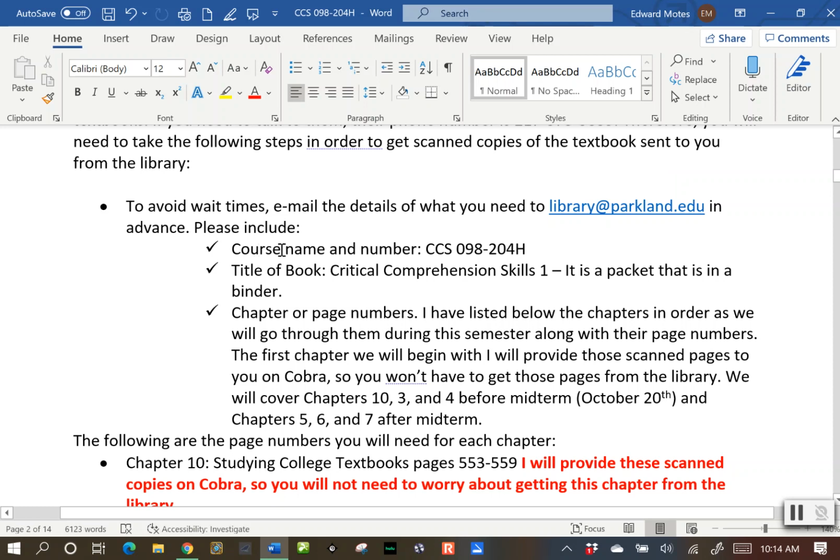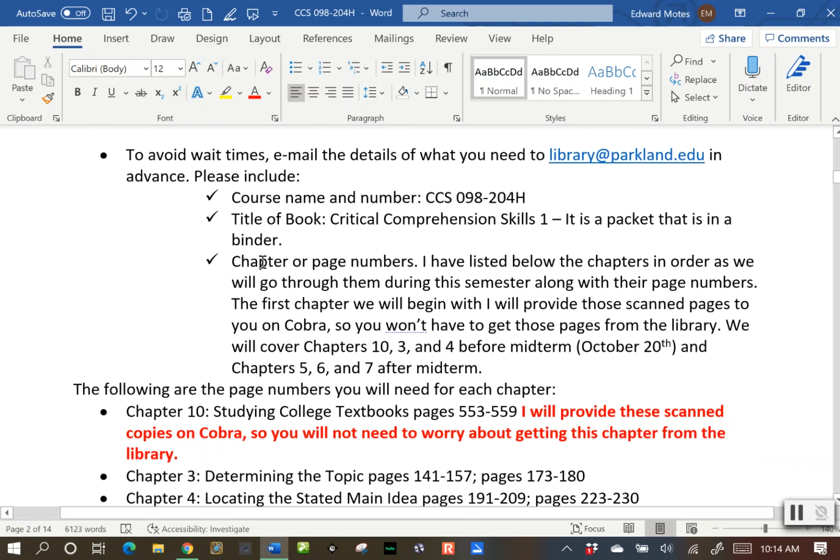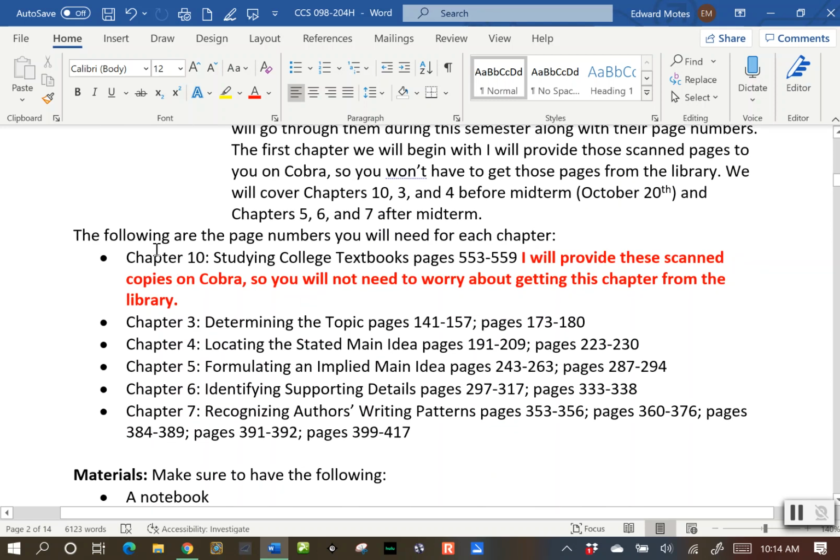Okay? Then you need to give them the course name and number, which for us is CCS 098, section 204H. The title of the book, Critical Comprehension Skills 1, it is a packet and a binder. And then you need to give them the chapter or page numbers. Now below here are the chapters that you will need, along with the page numbers. This is how it appears in the packet. Okay, so in week 1 we're going to do chapter 10. Don't go towards the back for chapter 10. It's the first chapter in the book. Okay, so don't let that confuse you.